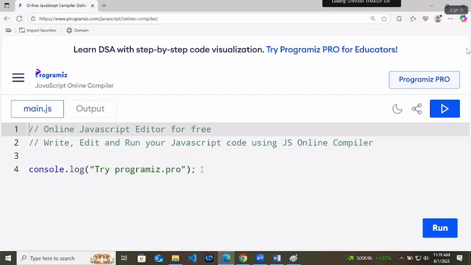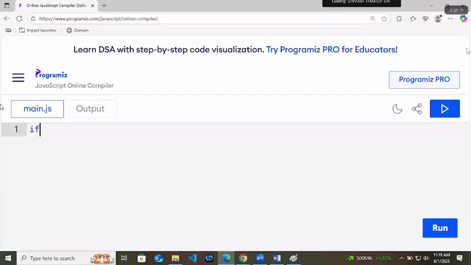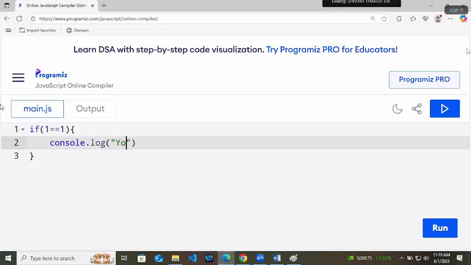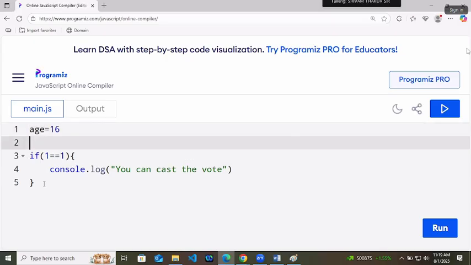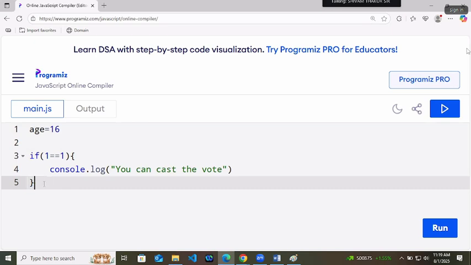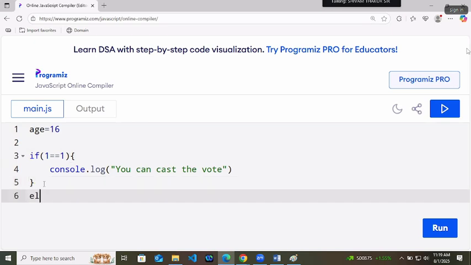That is so simple. Here if I am writing if 1 is equal to 1, and inside that I will print console.log, you can cast the vote. But here age is 16. And in the else I will write you cannot cast the vote.